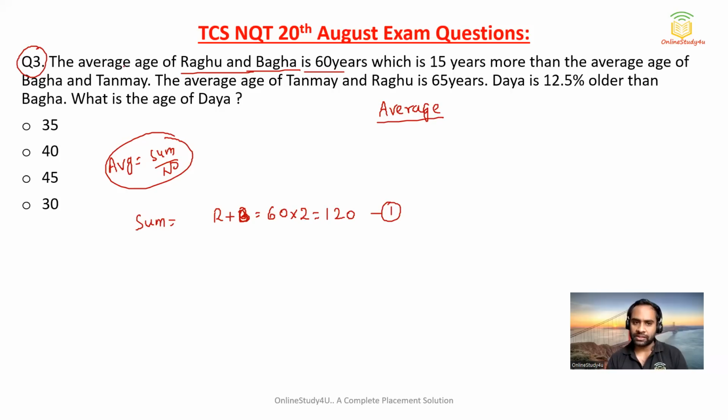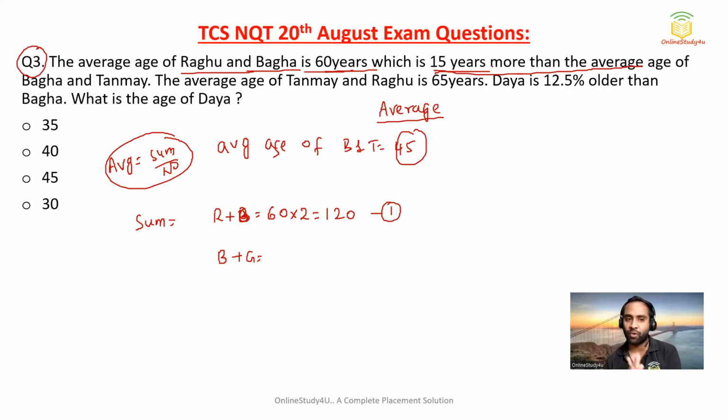Now, the average age of Raghu and Bagha is 60 years, which is 15 years more than the average age of Bagha and Tanmay. So the average age of Bagha and Tanmay is 15 years less, right? If I ask you what is the average age of Bagha and Tanmay, sir, it is 45. That is the reason Raghu and Bagha's average age is 60 years, which is 15 years more than Bagha and Tanmay.